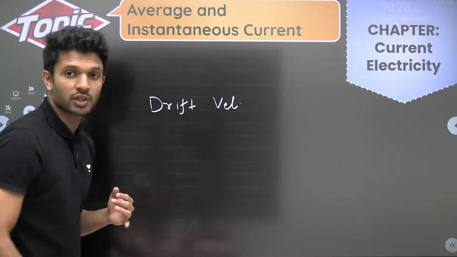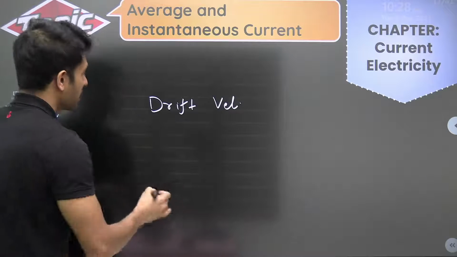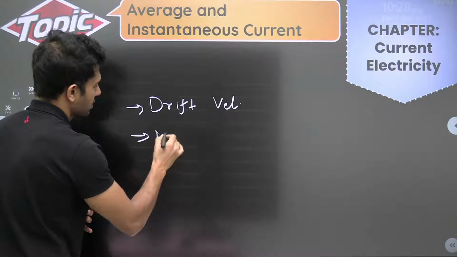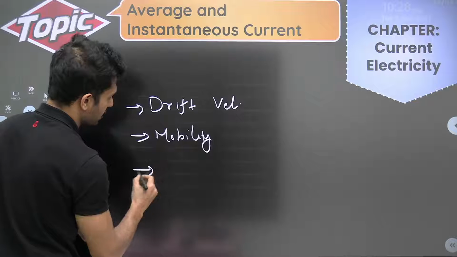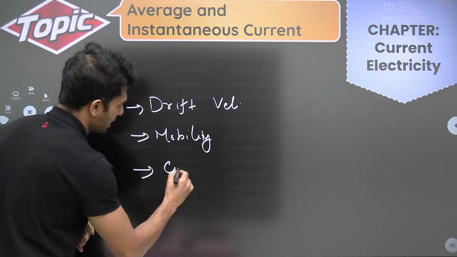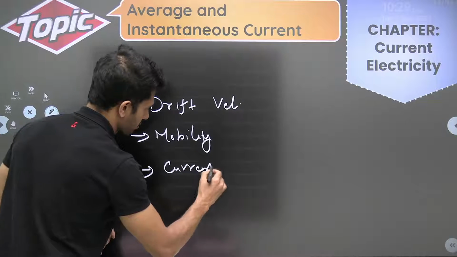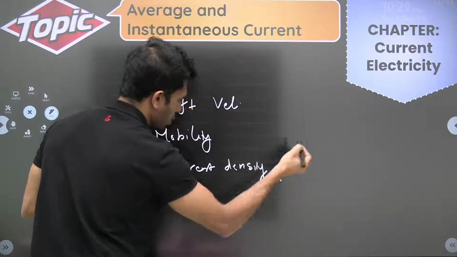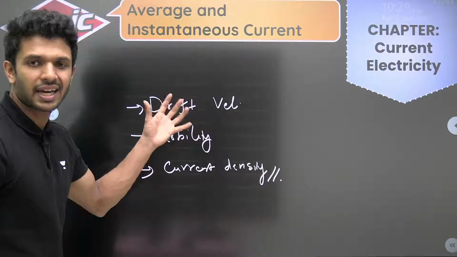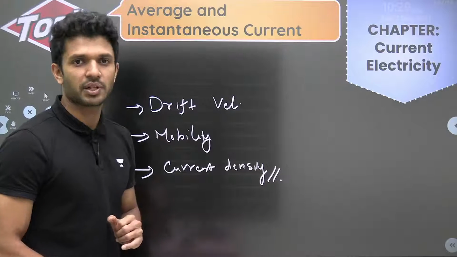We should know what drift velocity is and its formulas. Then mobility, then current density. All these are small topics at the beginning of this chapter.